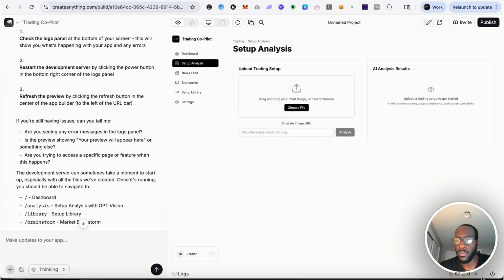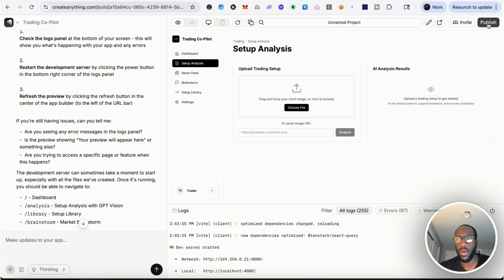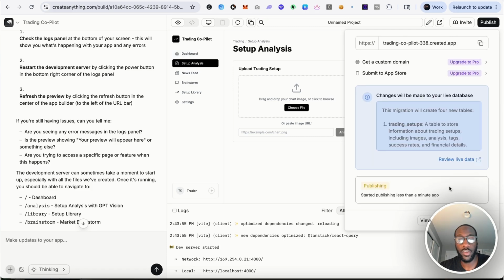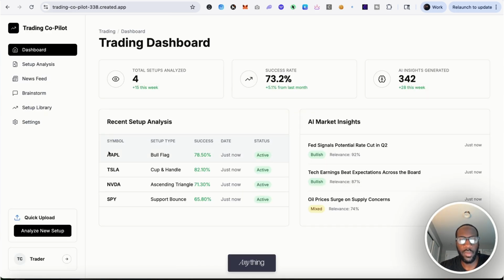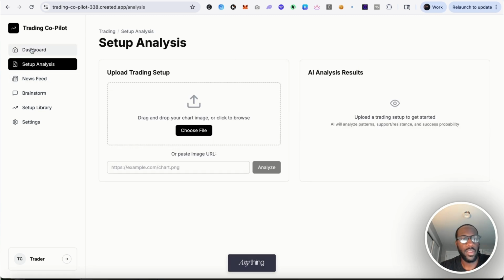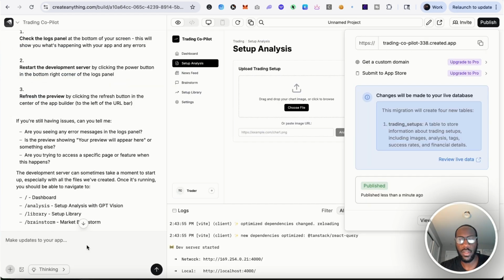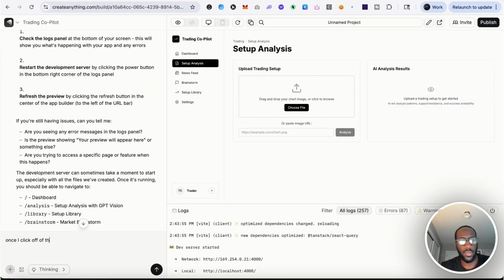You know what? For sake of this tutorial, I'm just gonna go ahead and publish it just to see if it's actually functional. All right, so help us up here. Recent setup analysis, AI market insights. Okay, it's interesting. So once I click off of the dashboard, it doesn't let me view anything else. So let's state that. Once I click off of the dashboard onto the setup analysis tab, for example, it doesn't let me click onto any other.